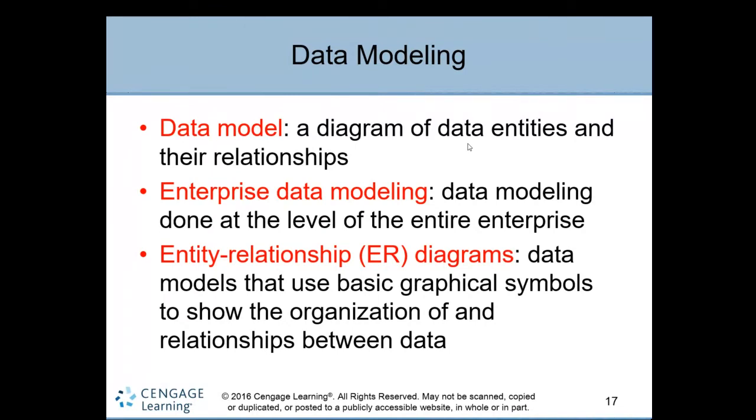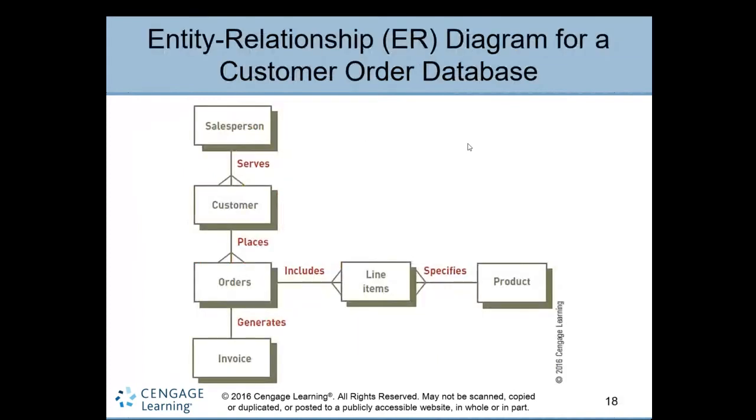Employee, task relationship, manager, employees. So you see more about this one. This is a relationship. Let's talk about this example: an entity relationship diagram, or ER diagram, for a customer order database.